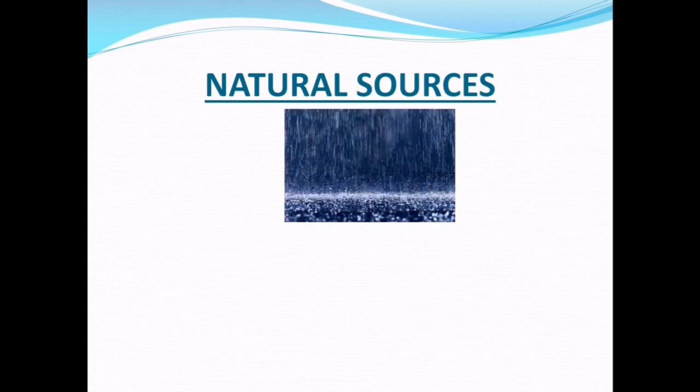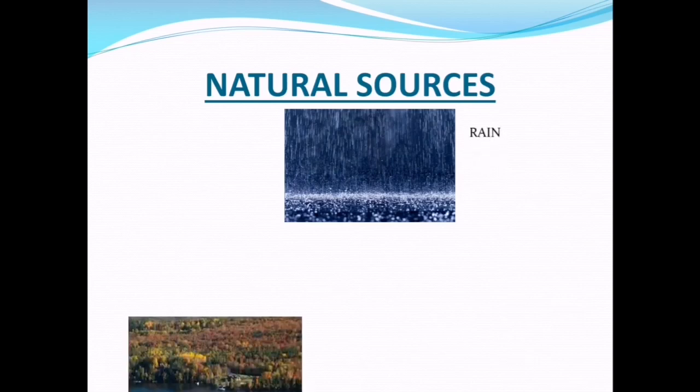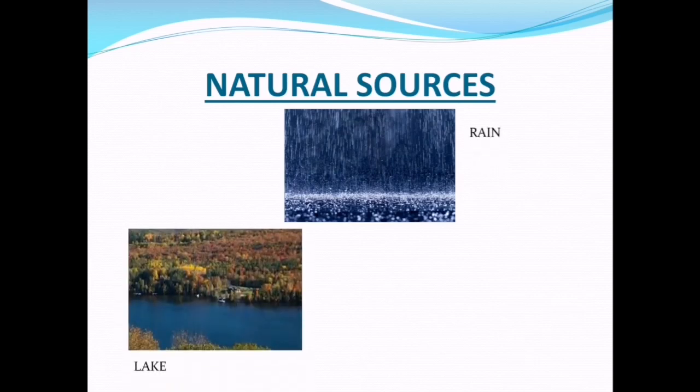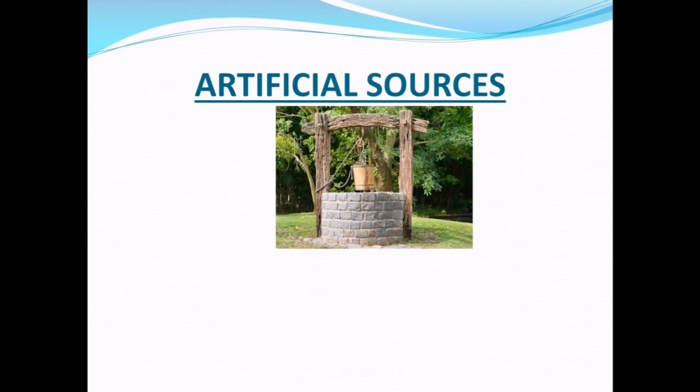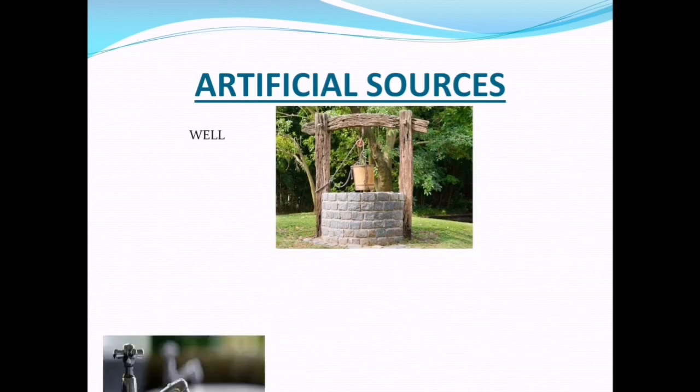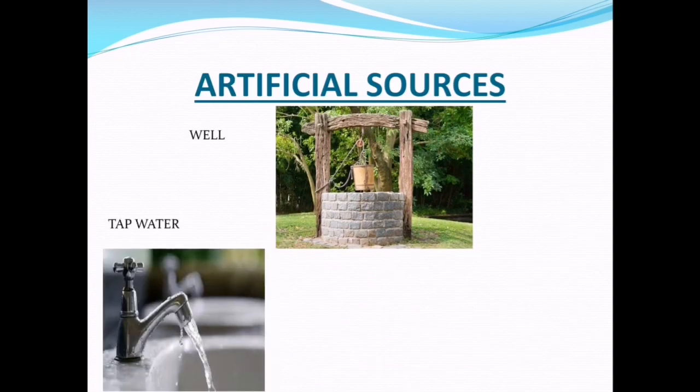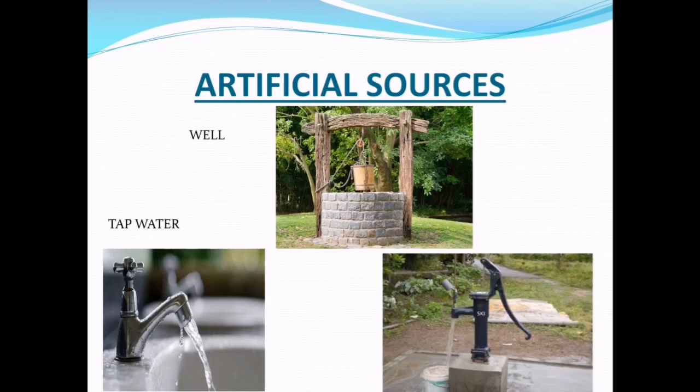Here are some examples for natural sources: rain, lake and river. Rain is the main source of water. And the artificial sources are man-made. For example, well, tap water, hand pump.